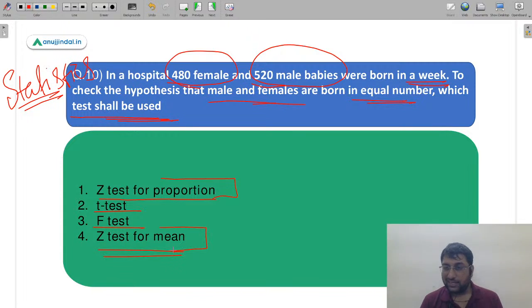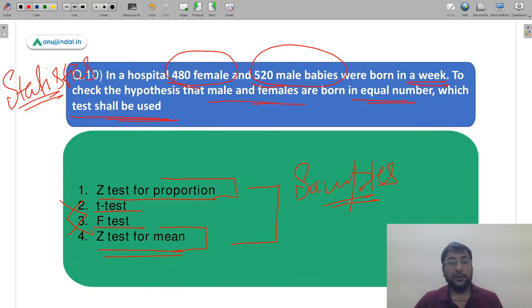Okay, let me see what are the answers coming up. So थोड़ा सा confusion लग रहा है students के अंदर मुझे. They are getting slightly confused with the question. It's meant to check your application कि क्या आपको statistics के हर टेस्ट के बारे में clarity आई है. So T test is used for small sample, eliminate कर दीजिए. F test is used for ANOVA, eliminate कर दीजिए. Now you are left with proportion and mean. Now you know by default कि जब हमारे पास samples की वैल्यू ज़्यादा होती है then you use Z test.